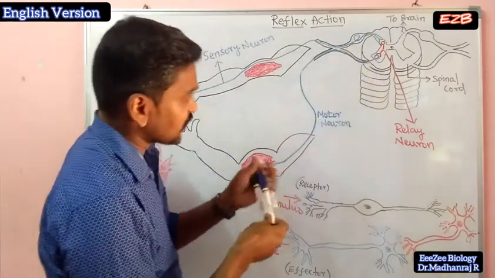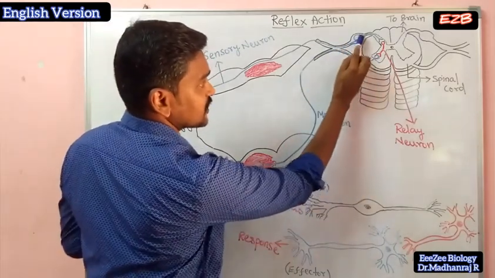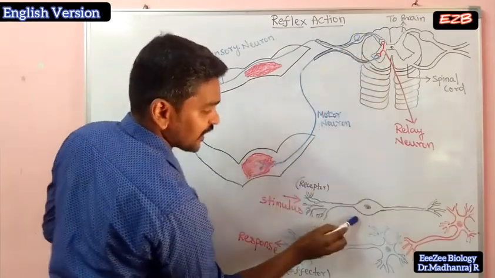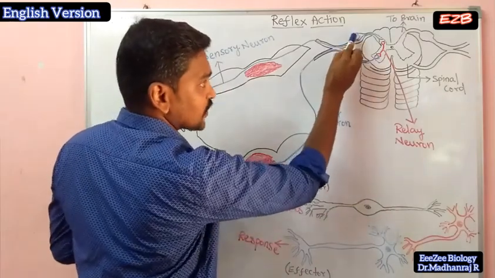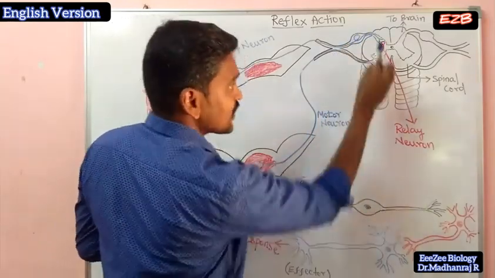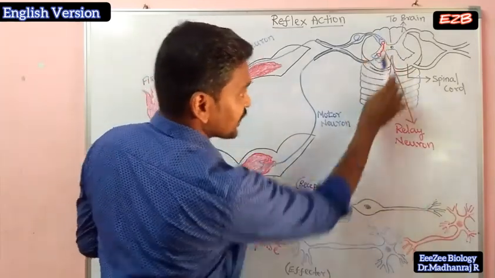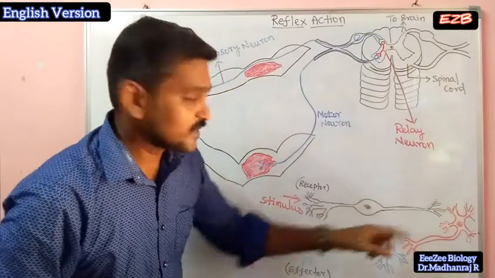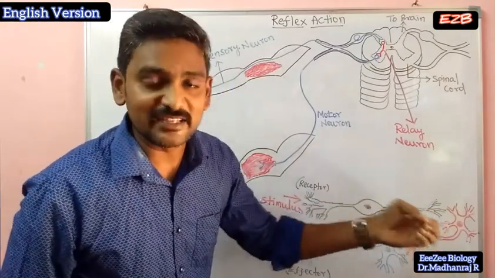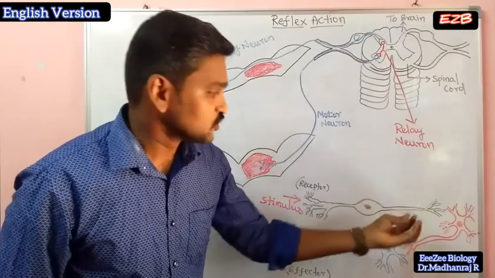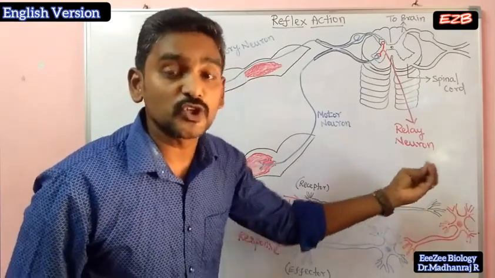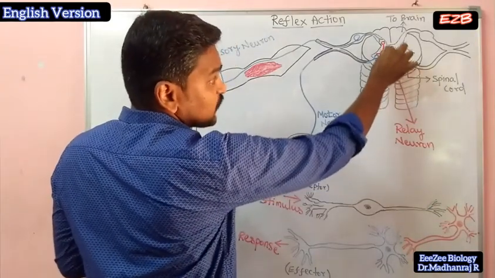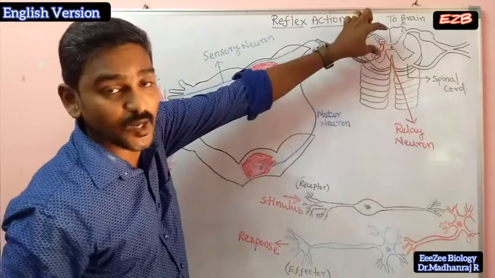You can see I have drawn one curve here, like a U-turn, on a circle. This is the cell body. From the cell body, the axon extends and reaches here. This is the spinal cord structure. The spinal cord has the nerve ending, the axon terminal. From there the electrical impulse passes on to the next neuron, the next neuron present in the spinal cord, the small one I have shown in red color here, right?